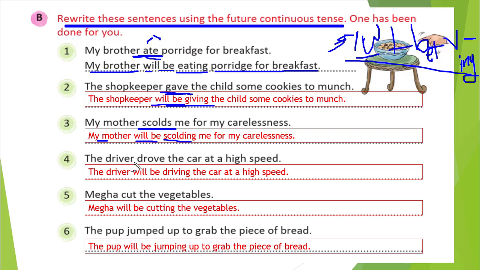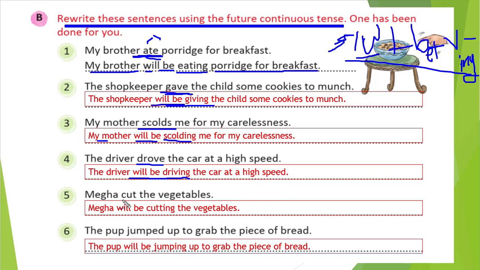Similarly, if you see the fourth one, the driver drove the car at a high speed. So drove is our verb, right? So how will we convert this one? In the place of drove we will write will be plus verb with ing. So the driver will remain the same, and then we will write will be because driver is singular, and drove's base form is drive, and verb with ing is driving. Base form with ing, that is driving the car at a high speed.